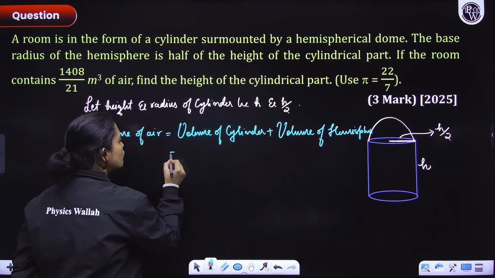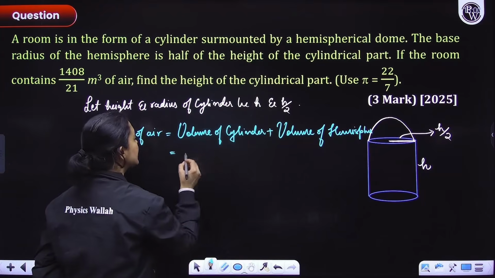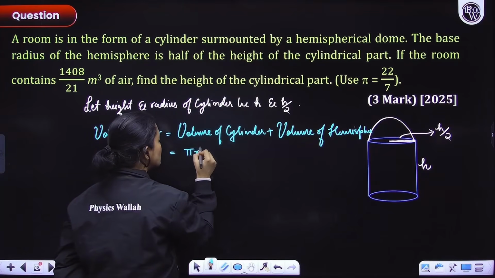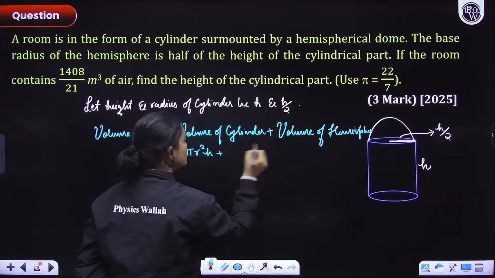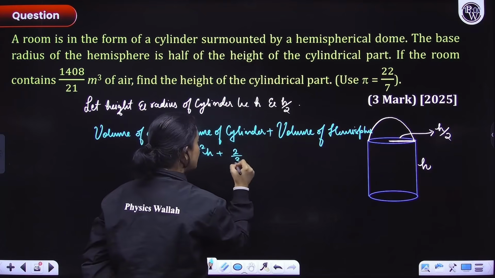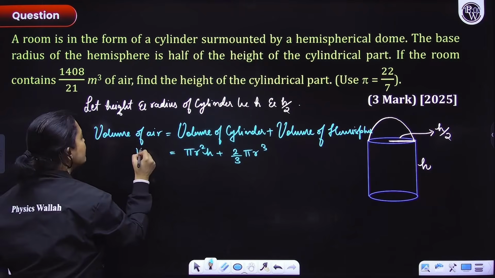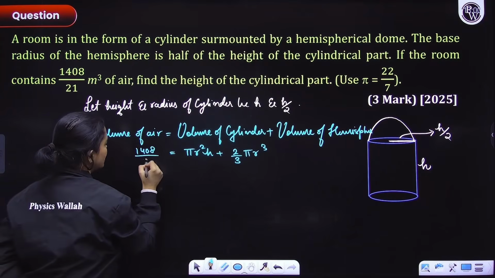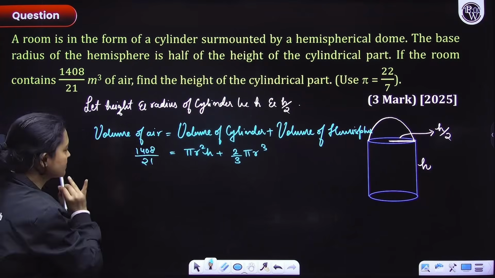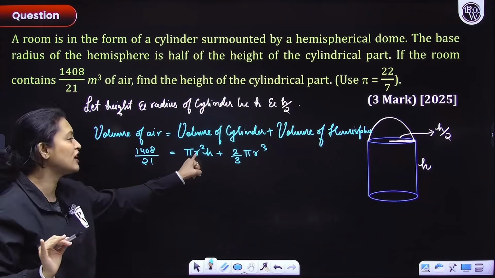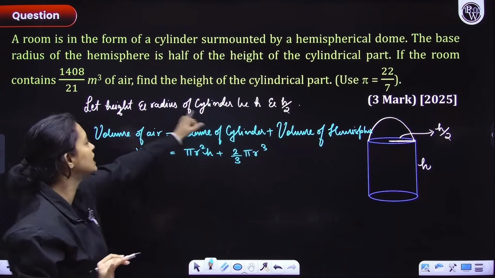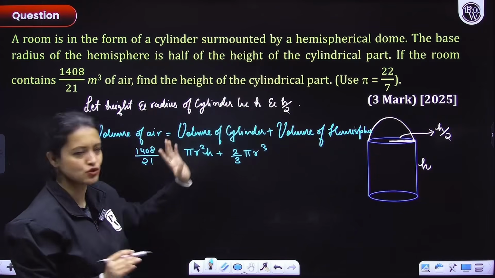Now what would be the volume of cylinder, everyone? The volume of cylinder would be pi r square h. And here volume of hemisphere would be equal to 2 by 3 pi r cube. This is equal to 1408 divided by 21. This is given. Let's quickly plug in the value of r in the form of h, right? I know that the radius is h by 2. Height though is h only, right?